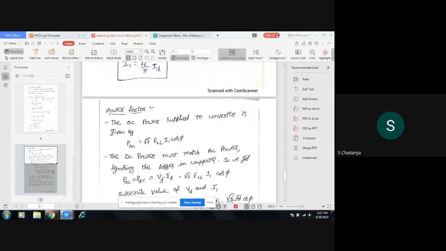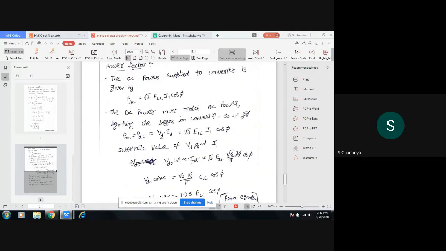Next, coming to the power factor. The power supplied to the converter is given by root 3 times ELL of I1 cos phi. So PAC is equal to the DC power, if you ignore the losses, under ideal conditions. Since the switches are ideal, you have to take the ideal conditions. So the power in the AC is equal to the power in the DC of the converter.